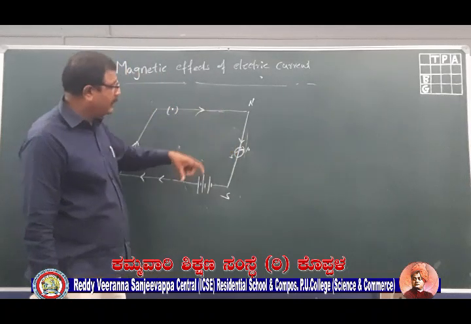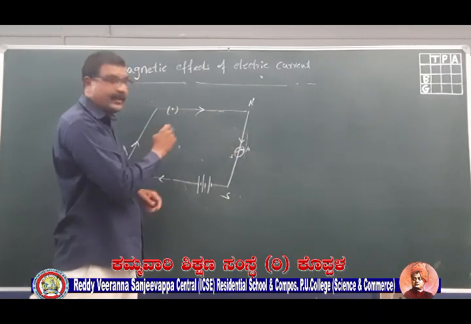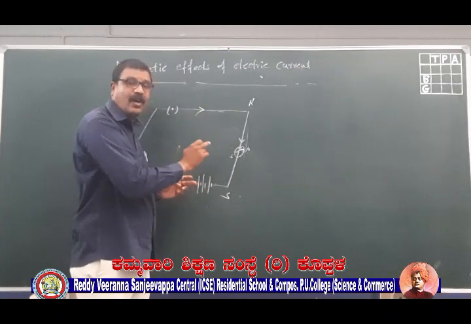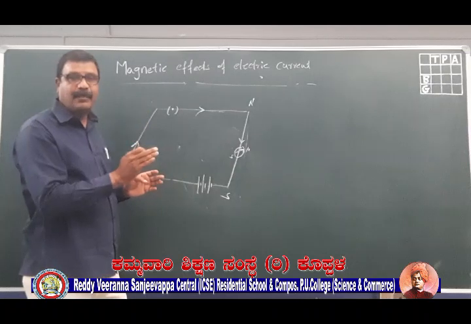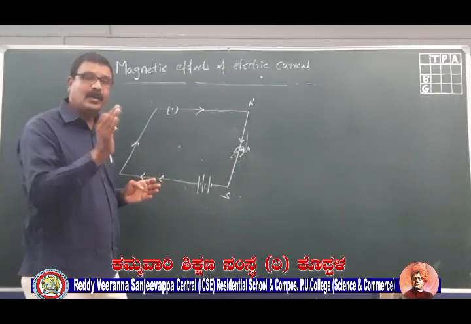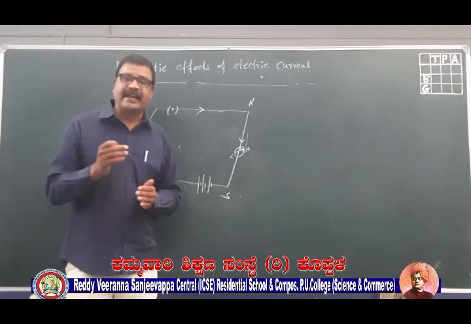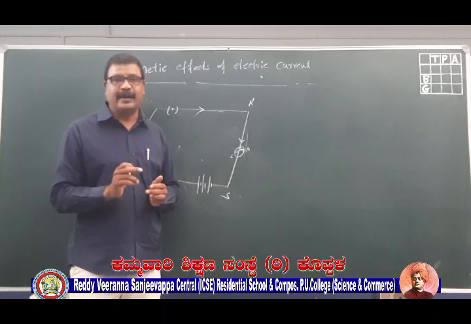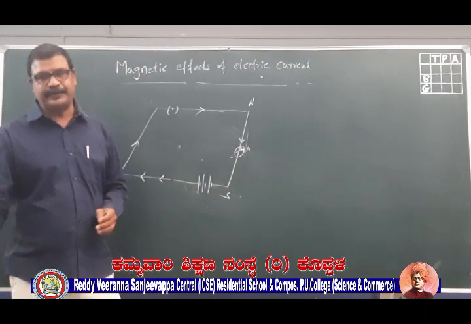So the direction of the magnetic field changes with the direction of change of current. If we change the direction, then what will happen? The direction of the magnetic field also changes. Now what can we conclude here? We can conclude that a current carrying conductor will always produce a magnetic field around it.